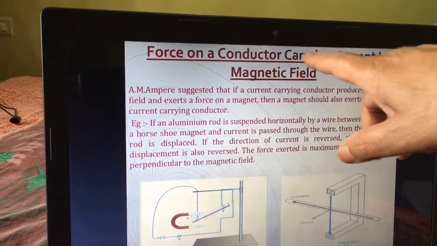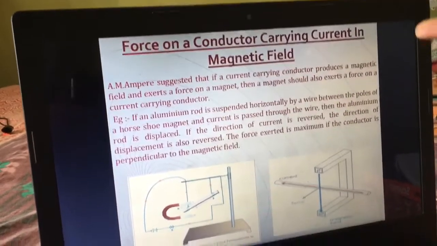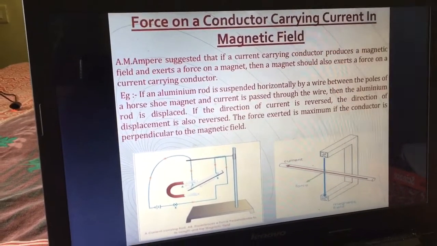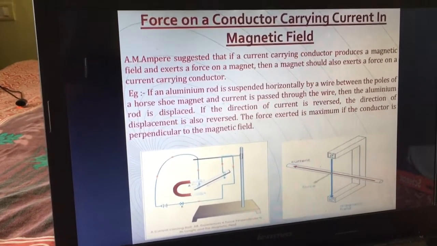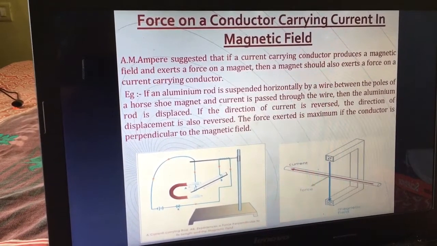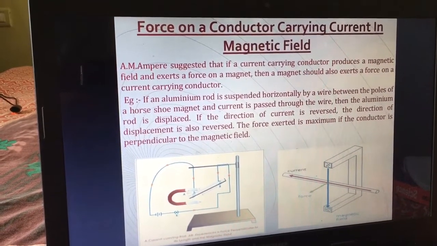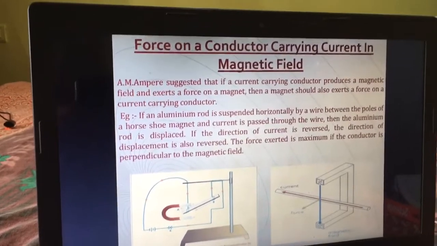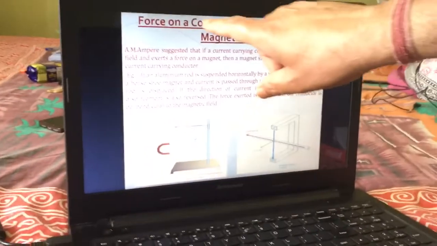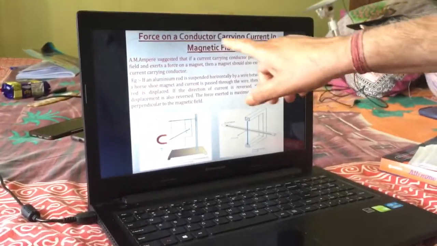Try to understand: a conductor carrying current is also a magnet, and when it is placed in a magnetic field, which means another magnet, what happens? If two magnets are close to each other, they experience a force, either repulsive or attractive. That is why it is given as force on a conductor carrying current in a magnetic field.